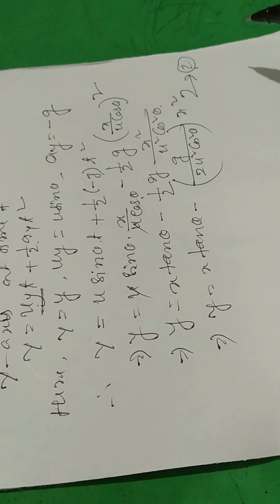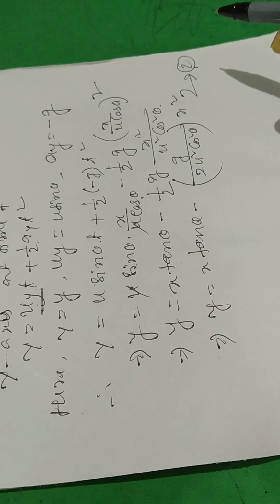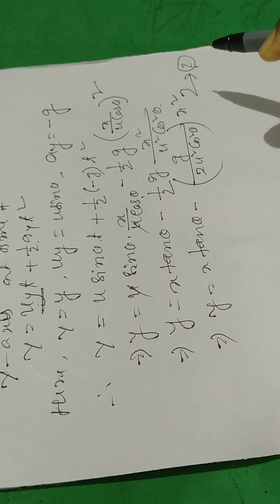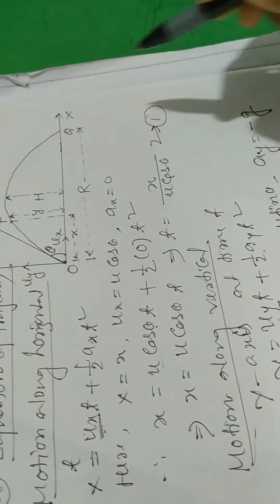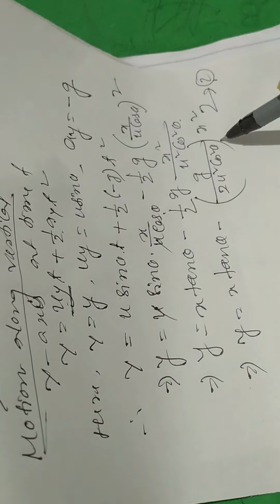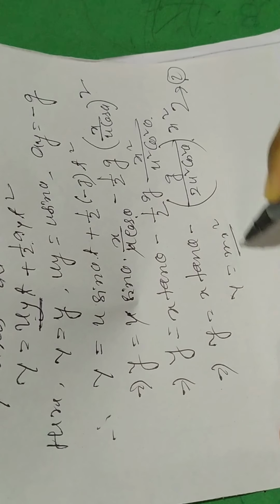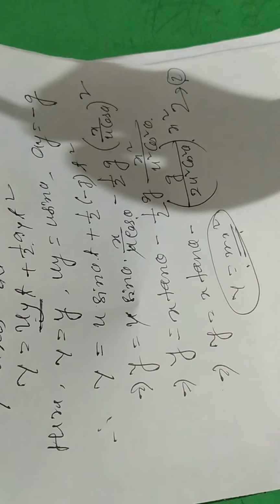From equation 2, it is clear that a projectile fired at an angle theta with the horizontal moves along a parabolic path. The path followed by the projectile is parabolic in nature. You know y equal to m x square, so if an equation follows this form, then it represents a parabolic path.